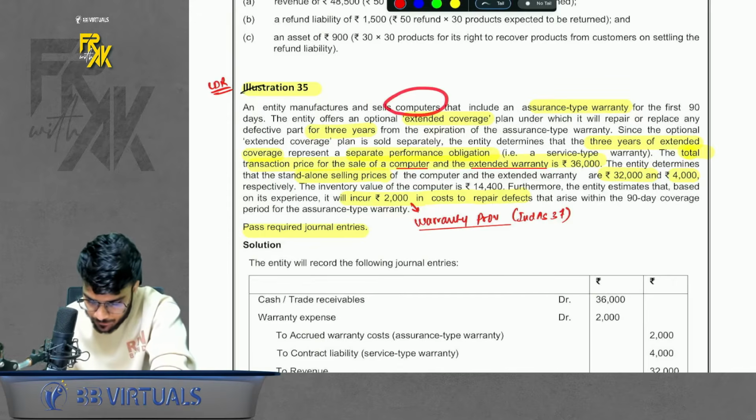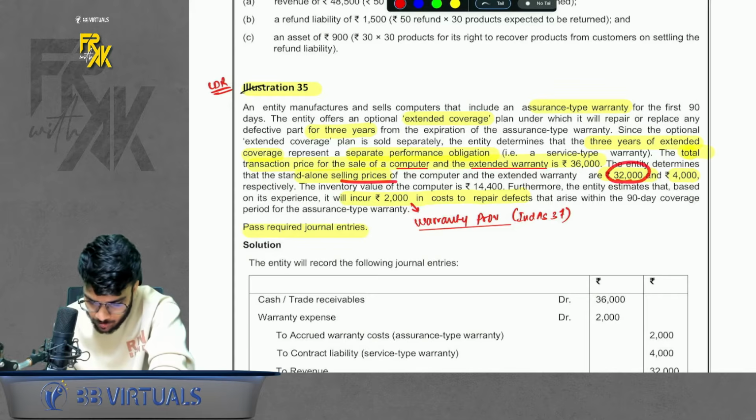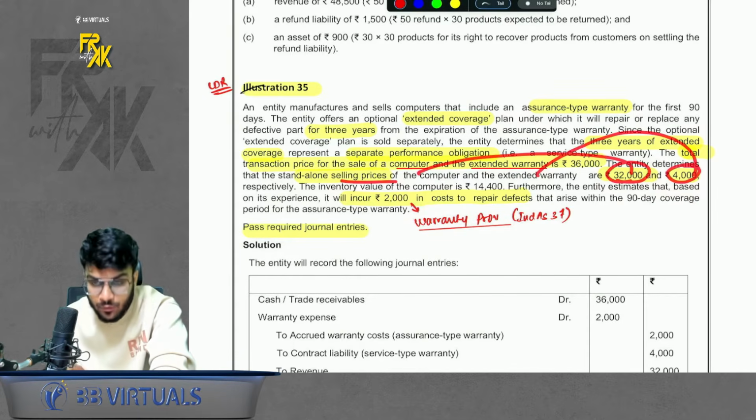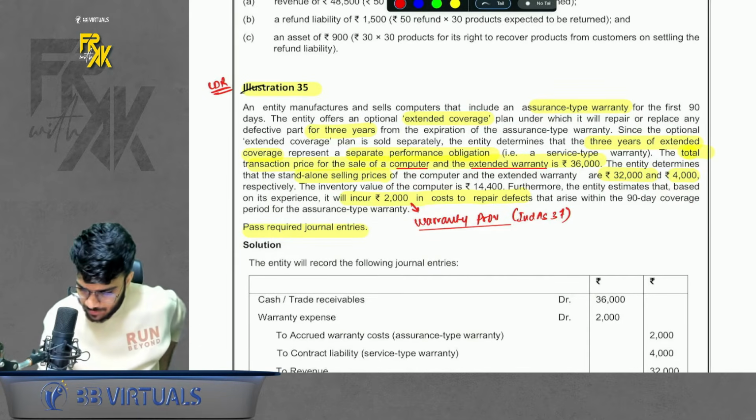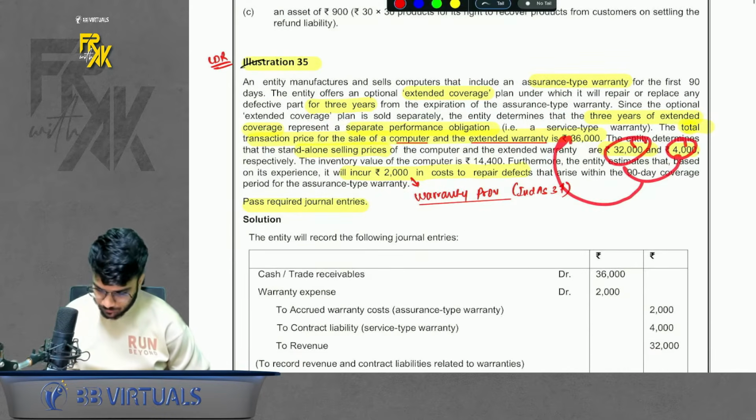We sell a computer along with extended warranty for 3 years. Then how much are we charging? We are charging a transaction price of 32,000 for both of them. SSP is given. SSP is 32,000 for computer and 4,000 for extended warranty. So we are not giving a discount. If you total up the SSP, it comes to 36,000. That is what you are charging.